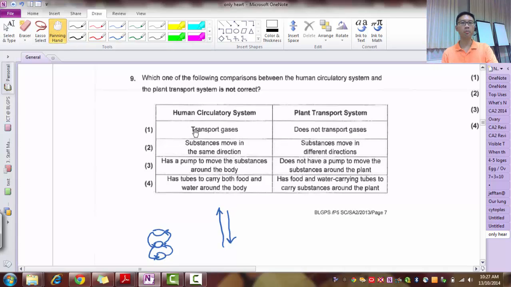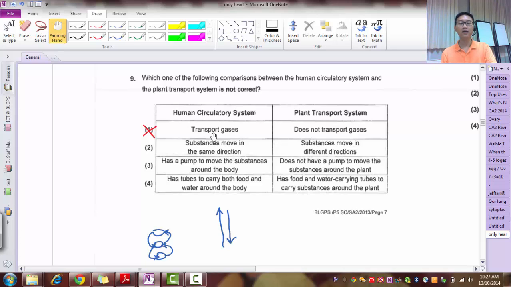So let's see. Human circulatory system transports gases. It actually transports blood. Sorry.